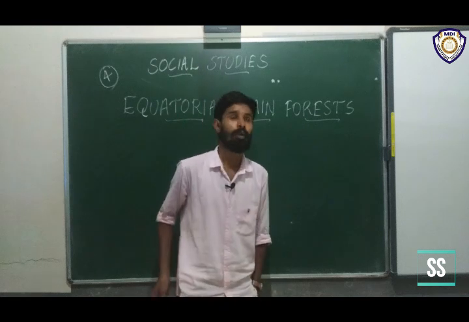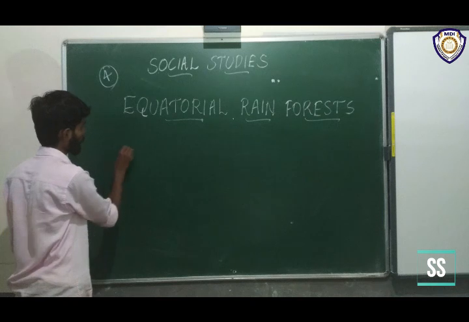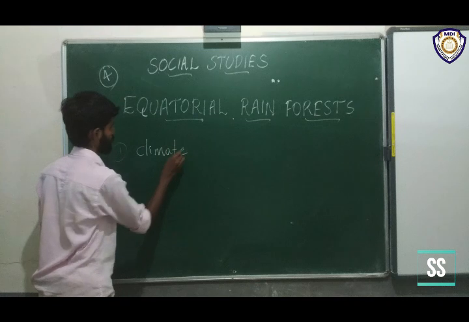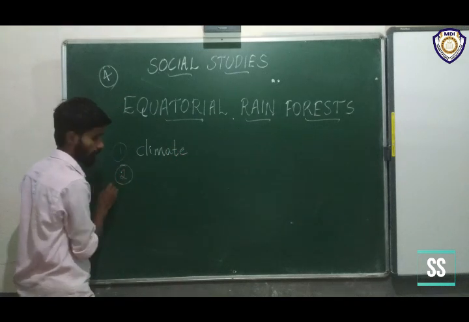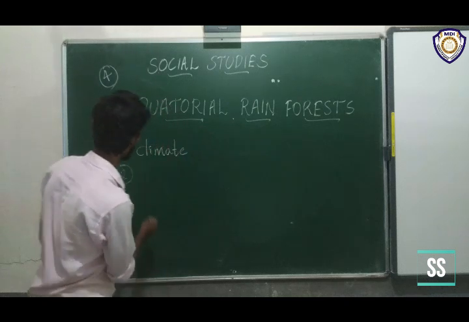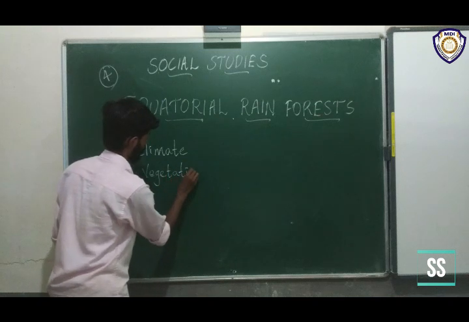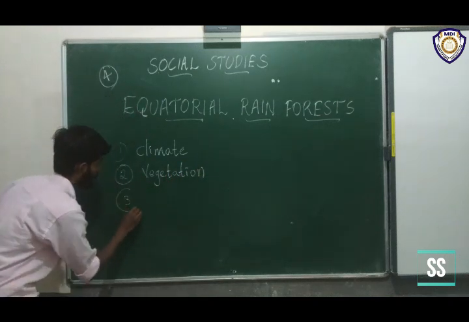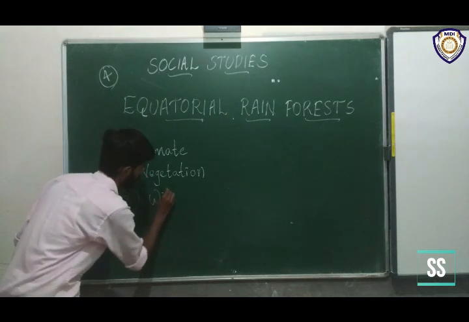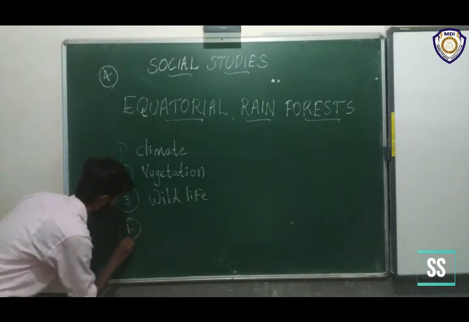Then what do we want to study in this chapter? We want to learn about, first one, climate; second one, vegetation; third one, wildlife; and fourth one, life of people.